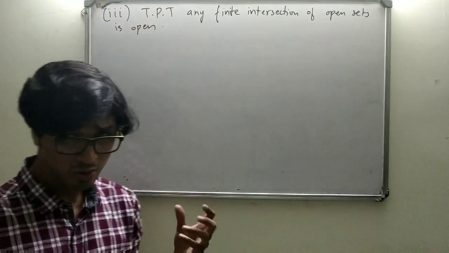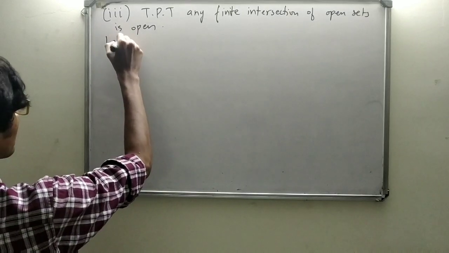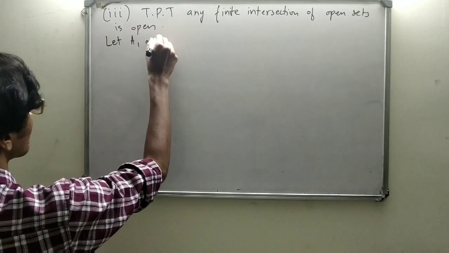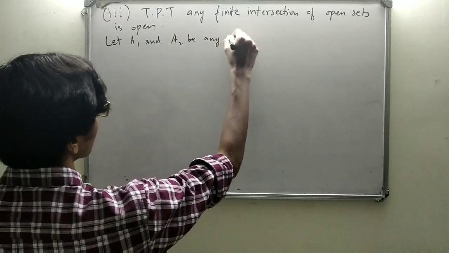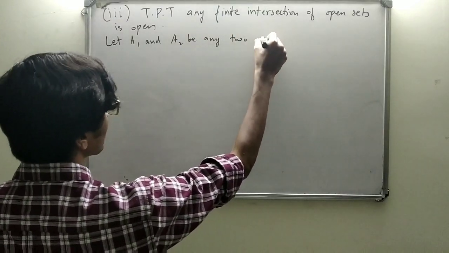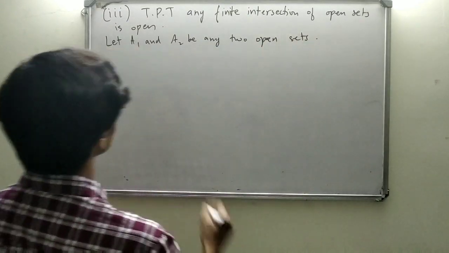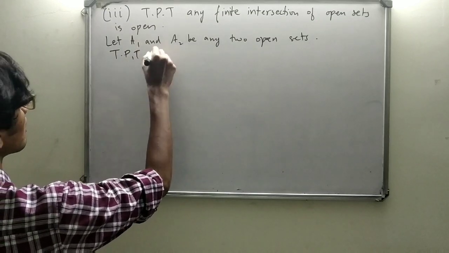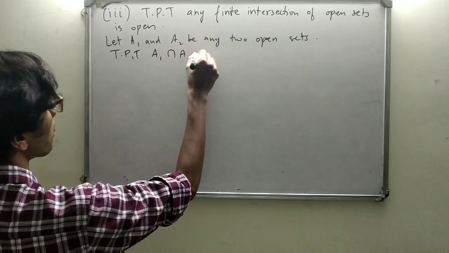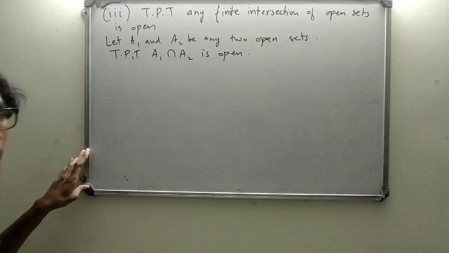So let's take any two open sets, A1 and A2. To prove that A1 intersection A2 is open, that's what we're supposed to prove.